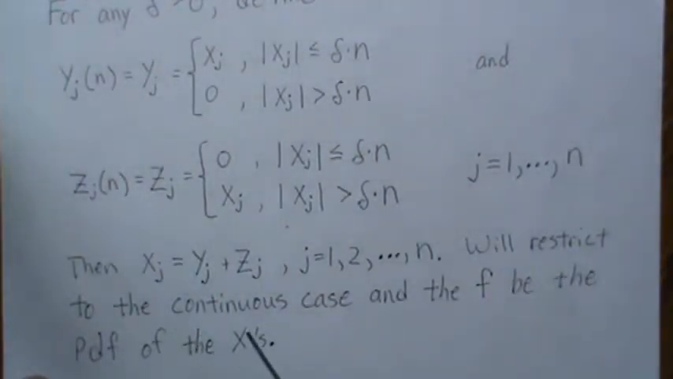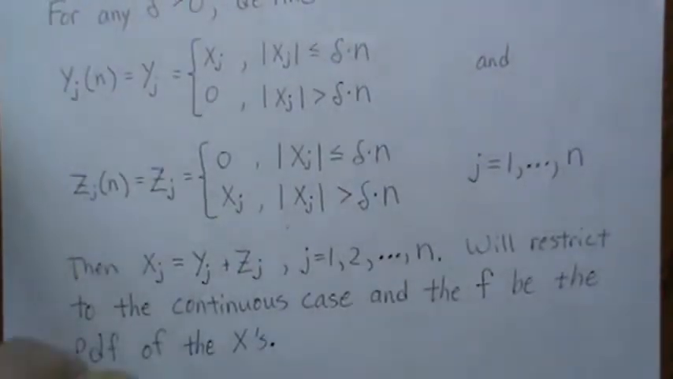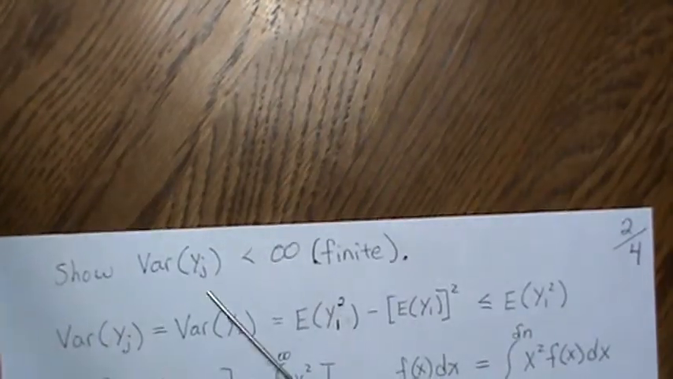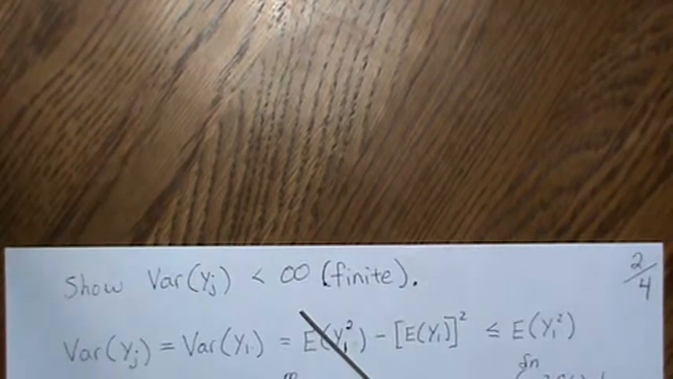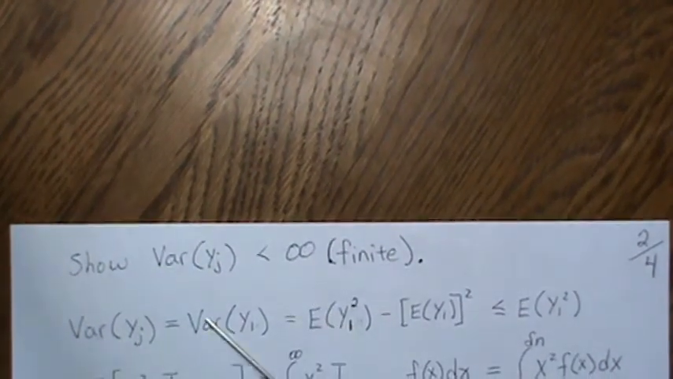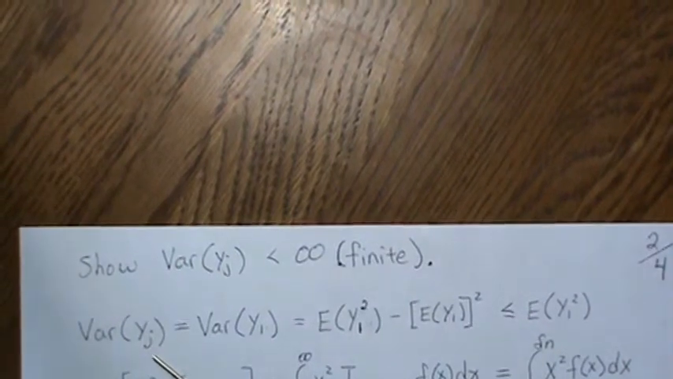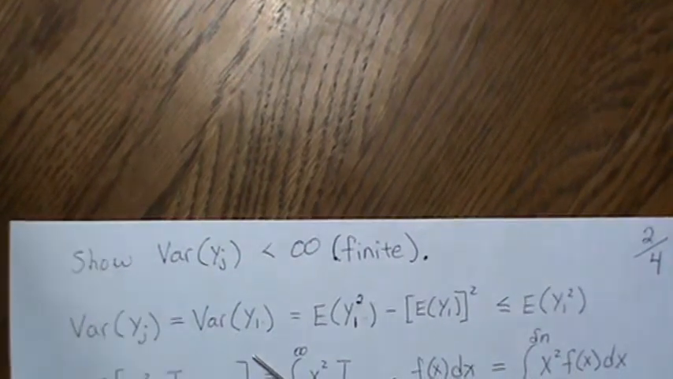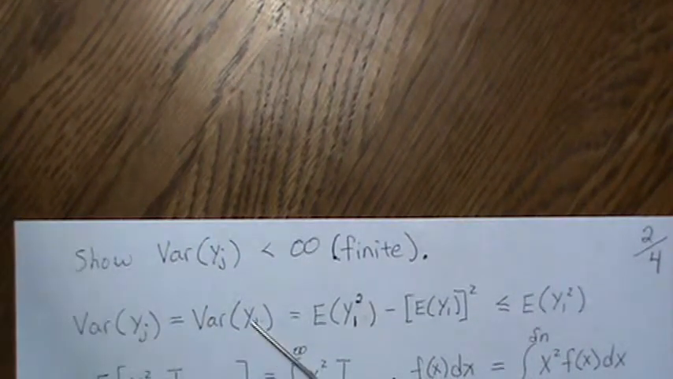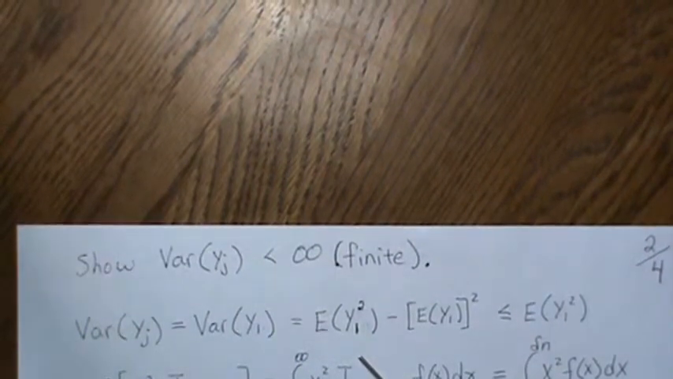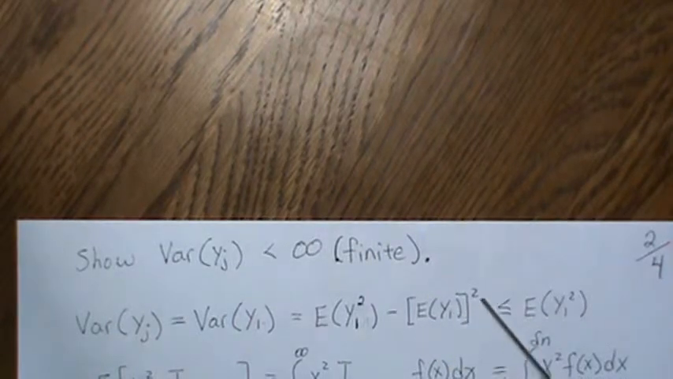And we will restrict to the continuous case, and let f be a PDF for the X's. First of all, we want to show that this variance is finite. So let's look at the variance of Y_j. Really, since they're IID, let's just look at the first one, the variance of Y_1. And that is the expected value of Y_1 squared minus the mean squared.